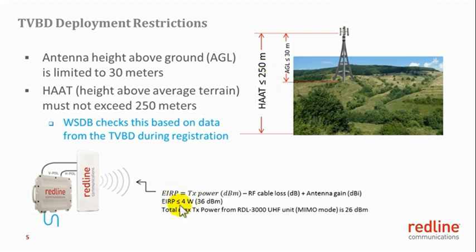The maximum EIRP for fixed devices is 4 watts or 36 dBm, and maximum EIRP is a calculated value. It is the maximum TX power from this radio, minus the loss of the RF cable connecting the radio to the antenna, plus the gain of the antenna. The maximum TX power from each RF port in the RDL 3000 UHF system is 23 dBm. So total power from the system is 26 dBm, used for the purpose of calculating EIRP for the deployment.